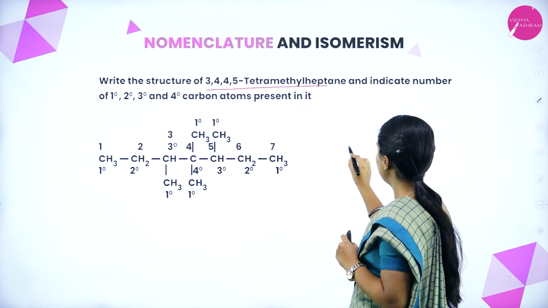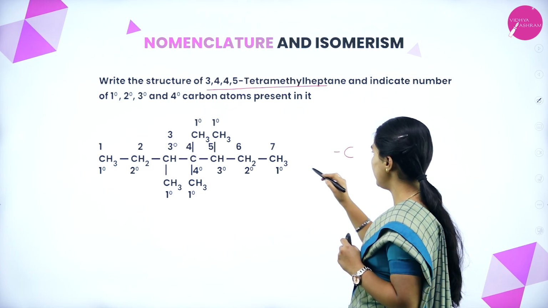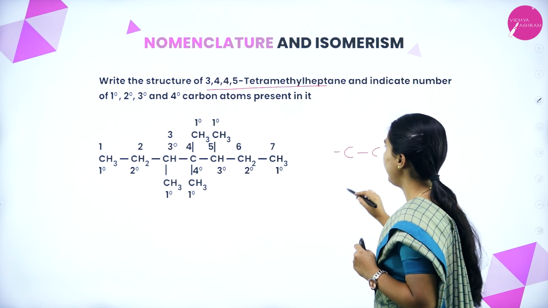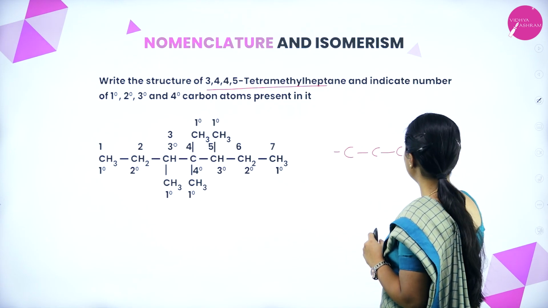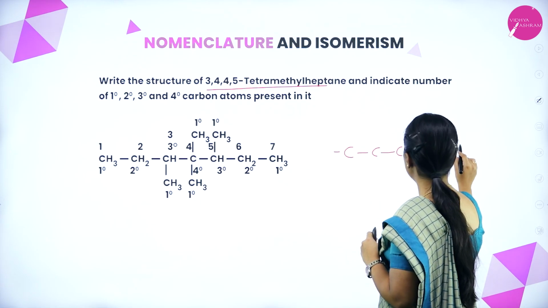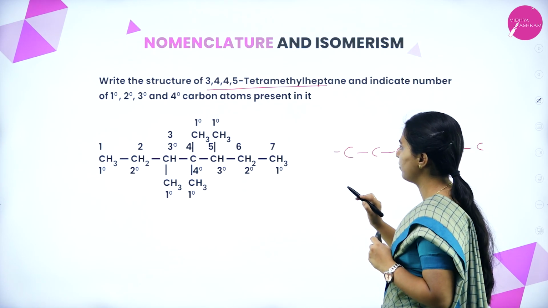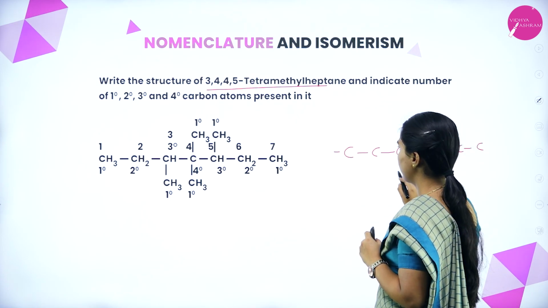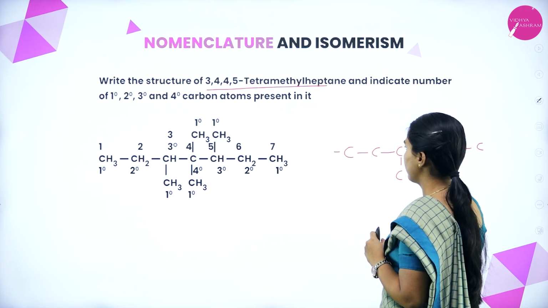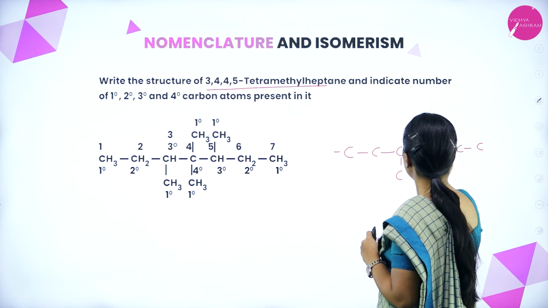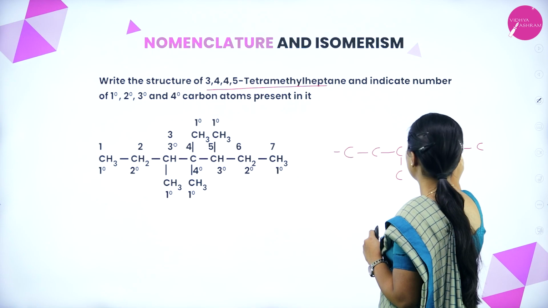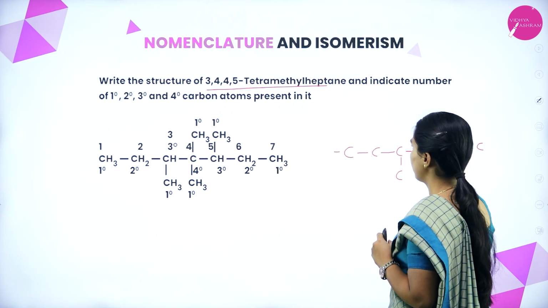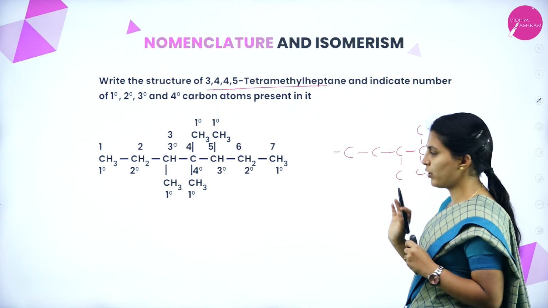See once again, this condensed formula I am writing in an expanded form, and the remaining are hydrogens.